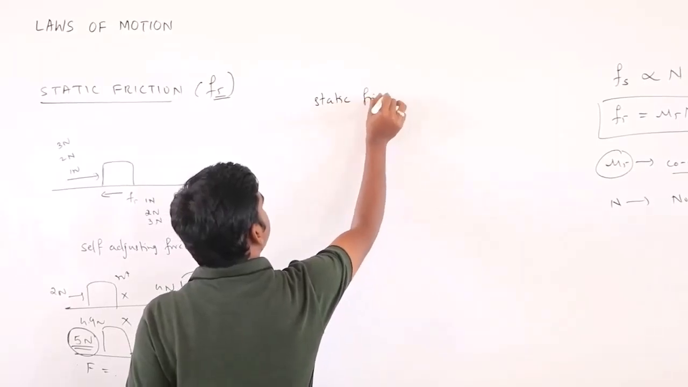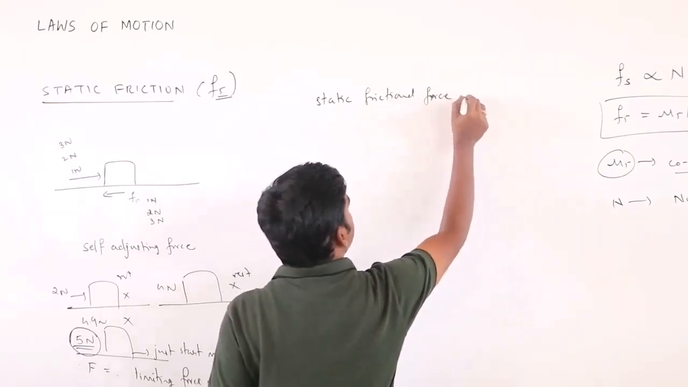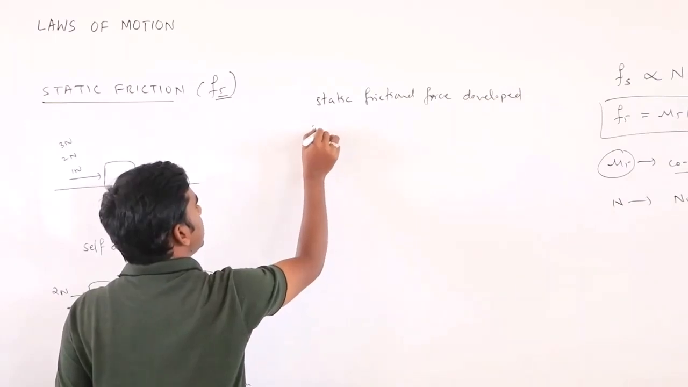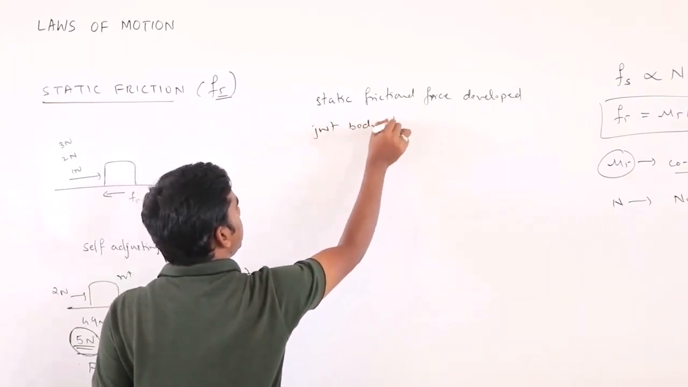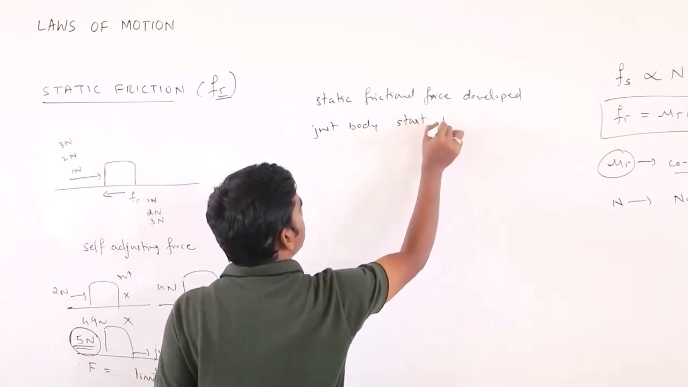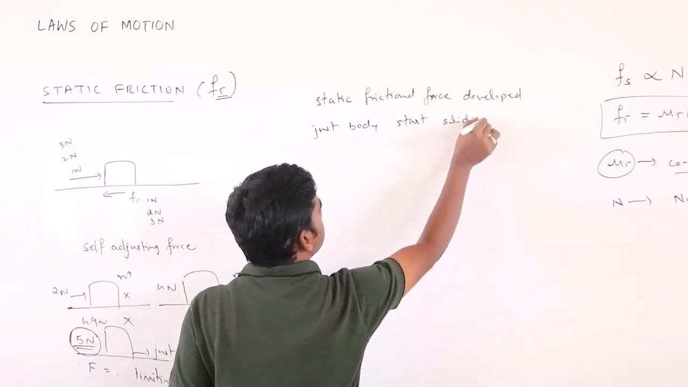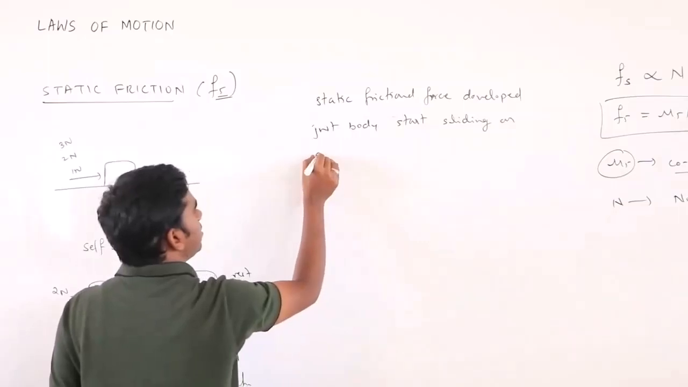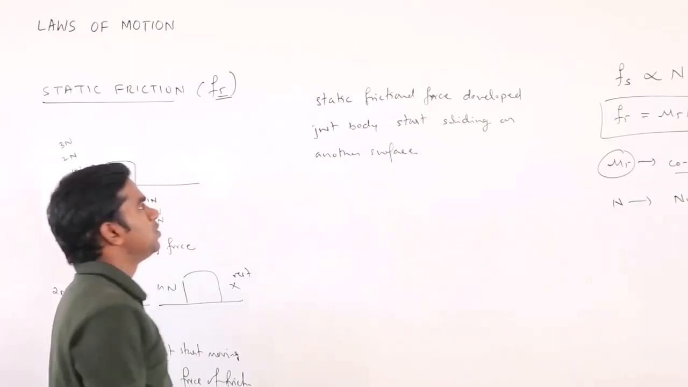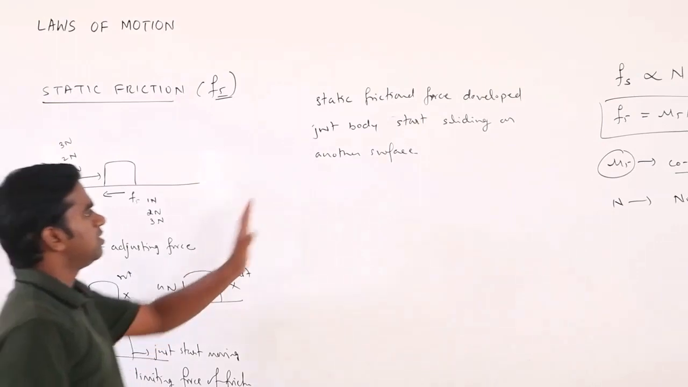Static frictional force developed just as the body starts to move or start sliding on another object, on another surface, or you can call it an object. So the static frictional force is developed just as the body starts sliding on another surface.